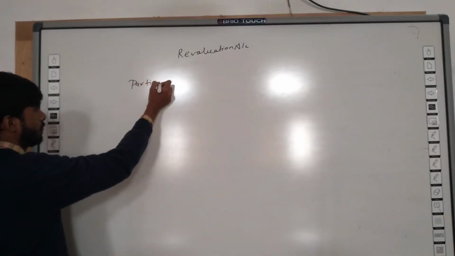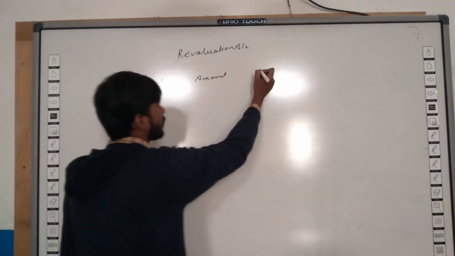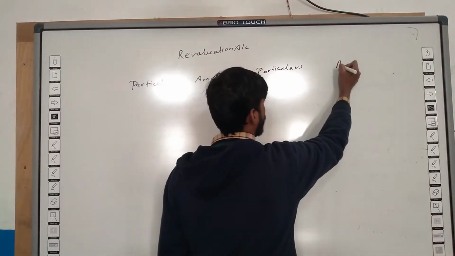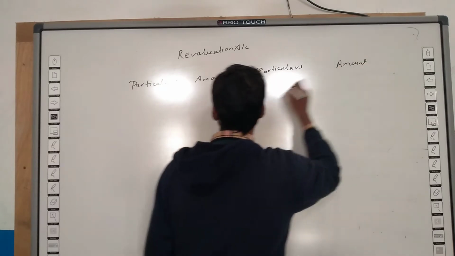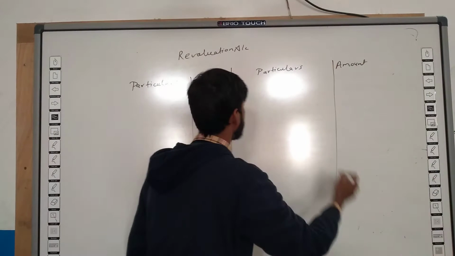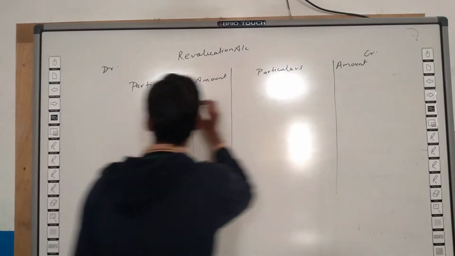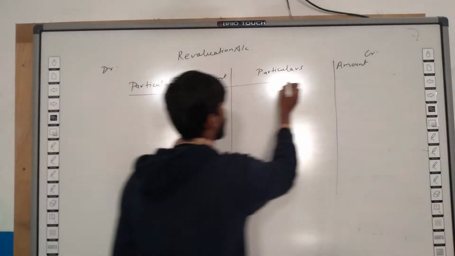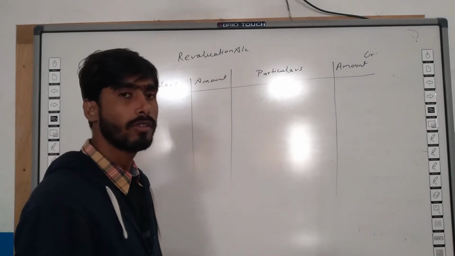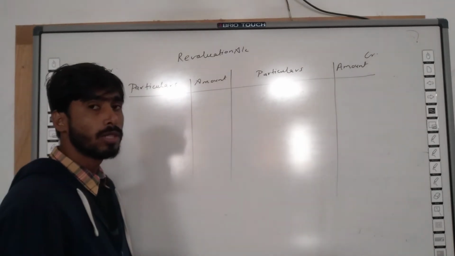Particulars, amount. It is debit side and here it is credit side. On the debit side, if the value of asset decreases, it will be shown on debit side.